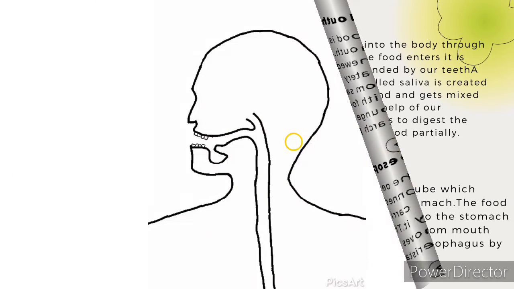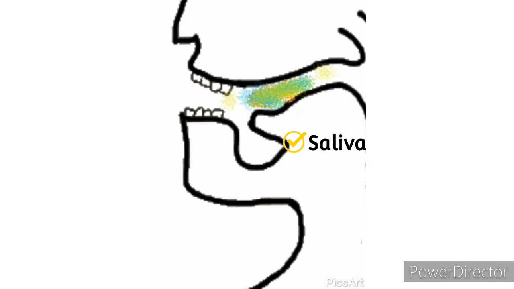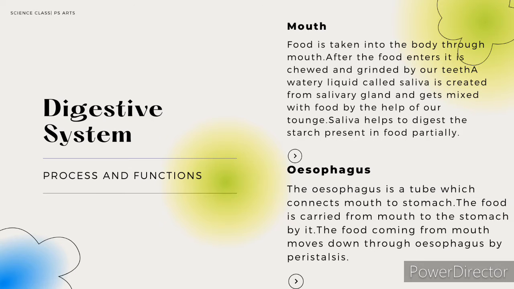We know that we take food through our mouth. When this food enters, it is chewed and ground by our teeth. It gets mixed with a liquid called saliva, which is secreted from a gland called the salivary gland. This salivary gland is present in the buccal cavity. This saliva helps in the digestion of starch present in the food we eat, very partially.